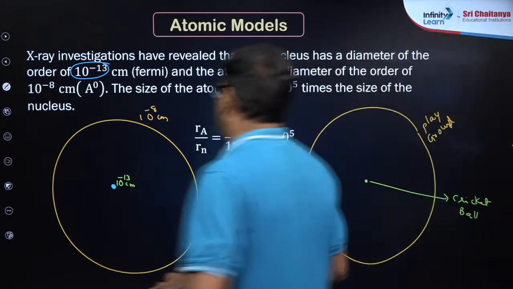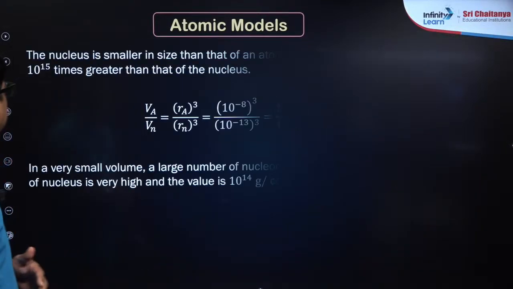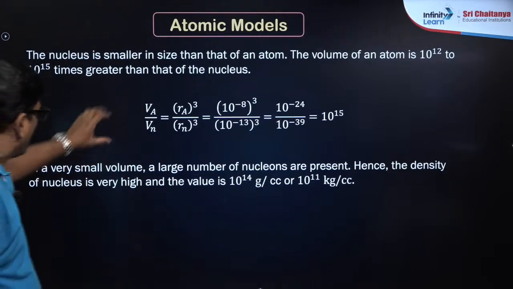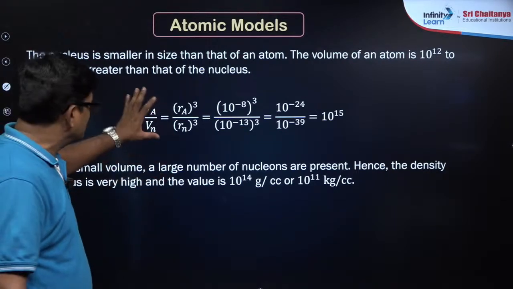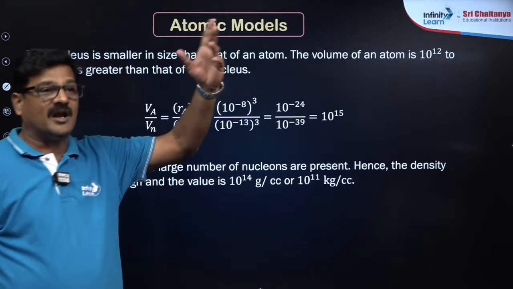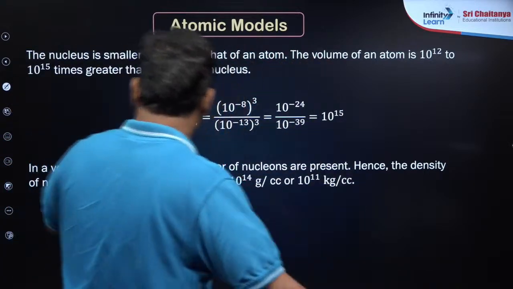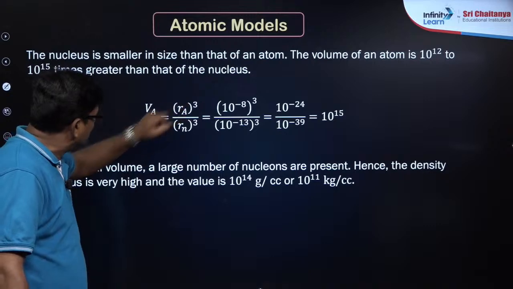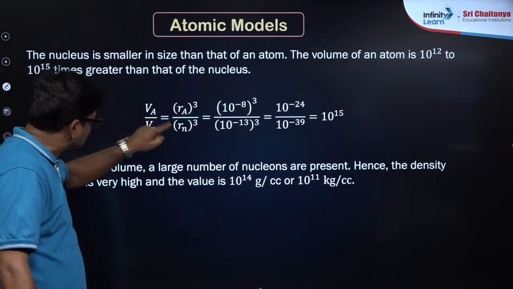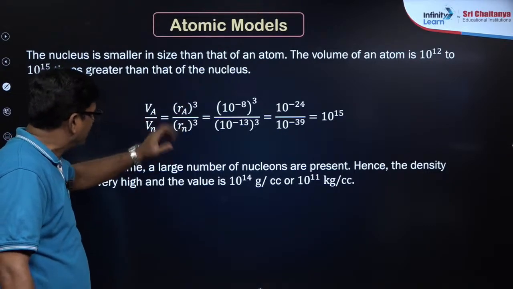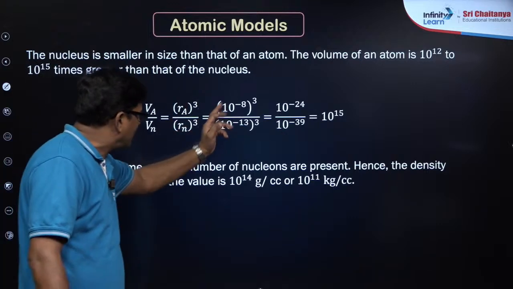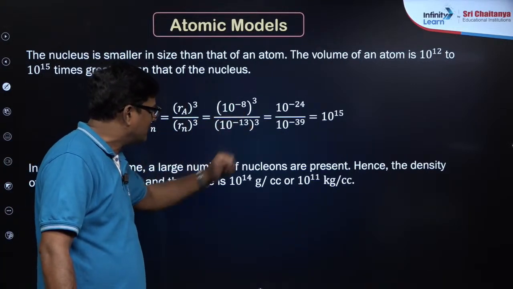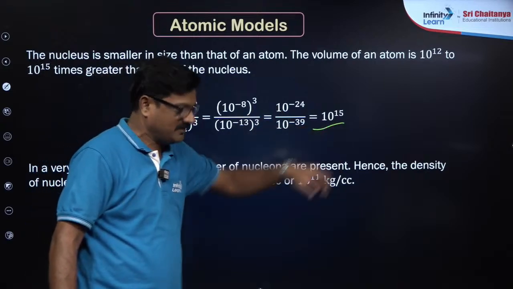Okay, thank you. So let us talk about the nucleus being smaller in size than the atom, which we discussed. Volume is equal to 4/3 pi r cube, right? So the volume of an atom is the radius of the atom cubed, and the volume of the nucleus is the radius of the nucleus cubed. So you just say 10 power minus 8 cubed upon 10 power minus 13 cubed is equal to 10 to the power 15 times.